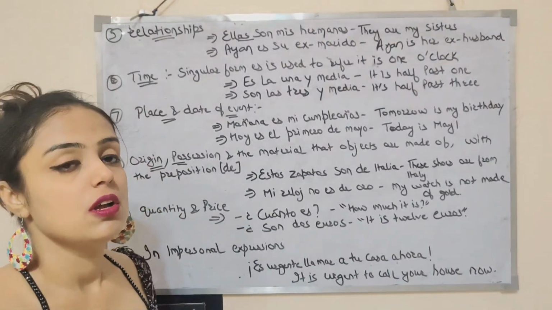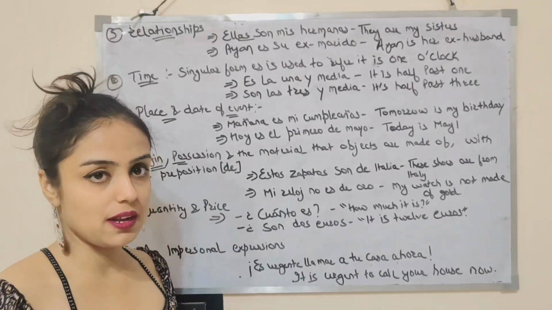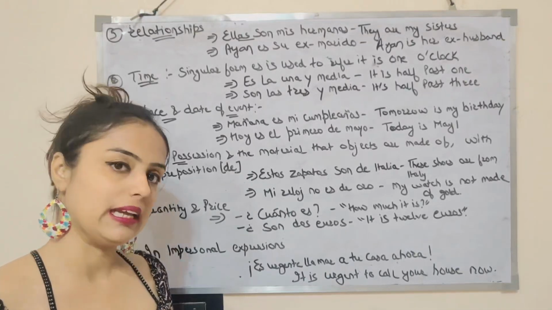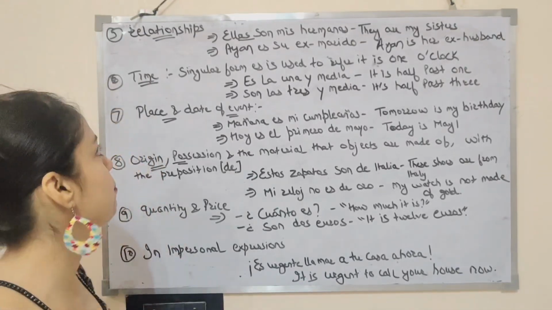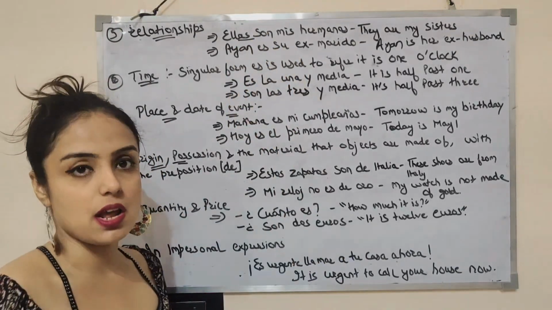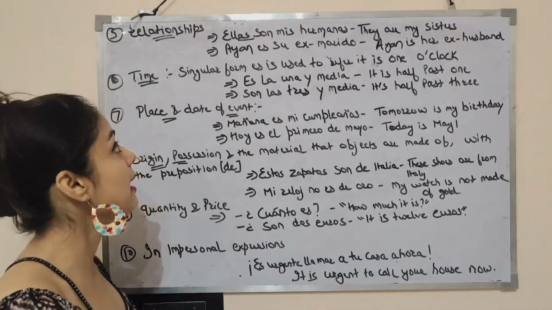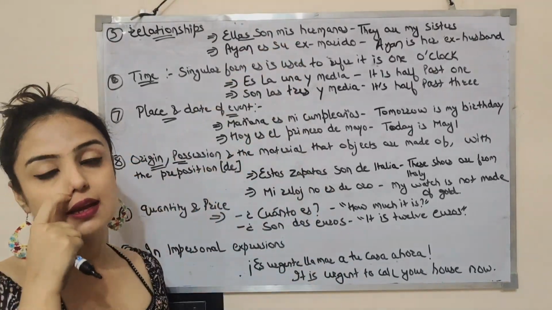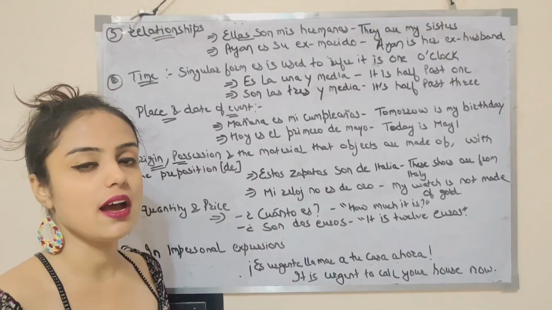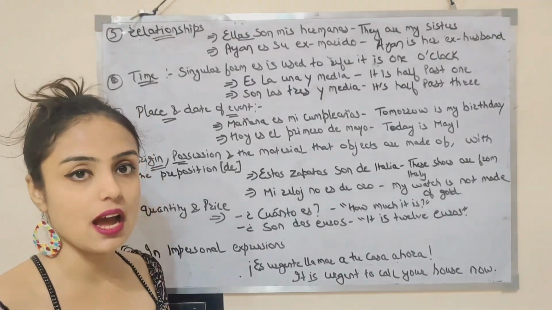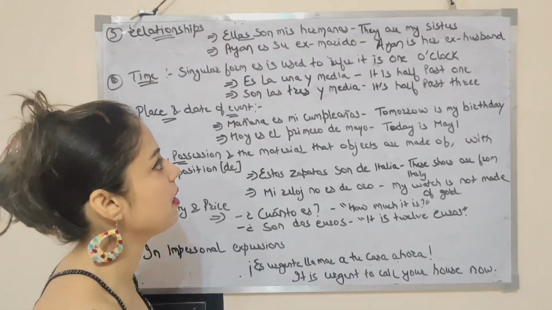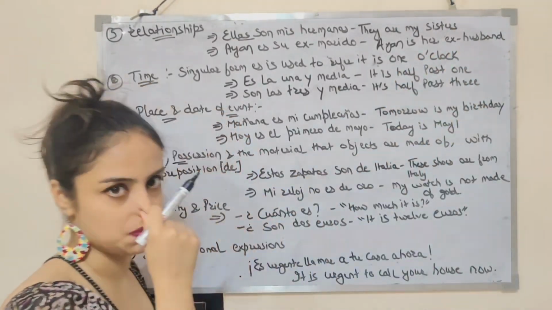Vale. So with relationship as well, we are using ser verb to indicate relationships. Por ejemplo, ellas son mis hermanas. They are my sisters. Ayan es ex su marido. Ayan is her ex-husband.